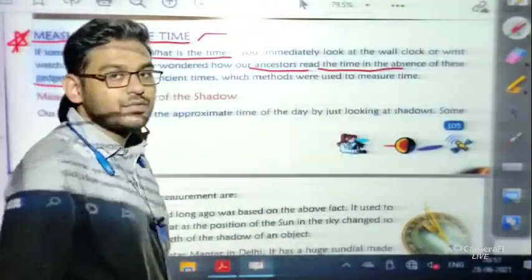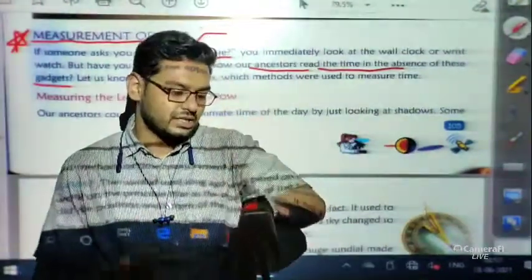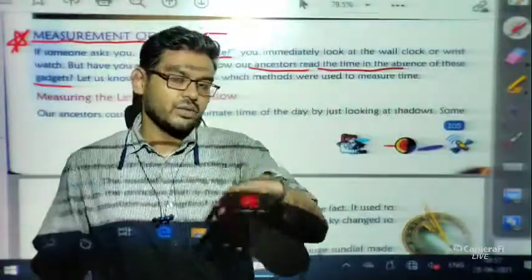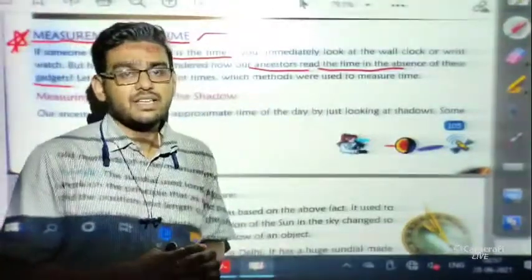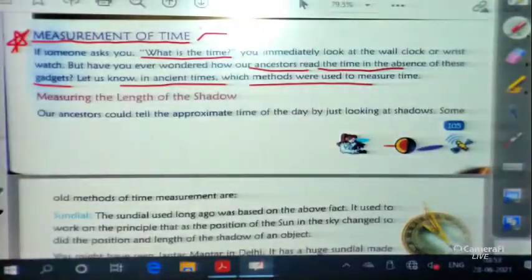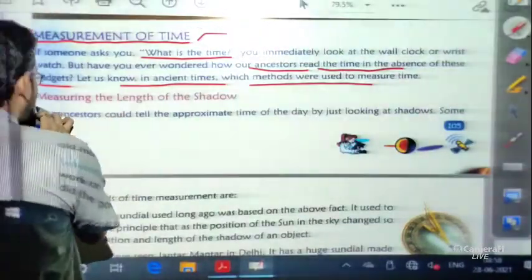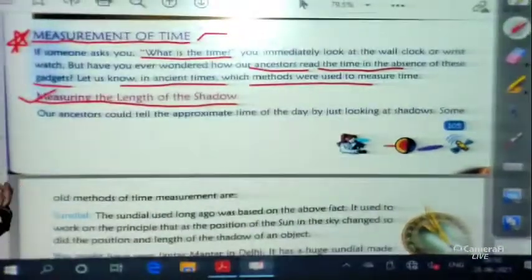Now if you ask me, sir, what is the time, I just focus on the wristwatch I am wearing and tell you that it's 9:20 a.m. in the morning. I can easily find out, but students, in ancient days no such devices were available. So how did ancient people find out the time, or which method did they use to measure time? Let us discuss the first method they used, measuring the length of the shadow.